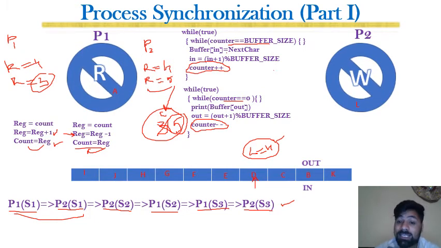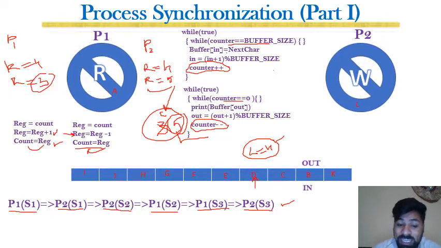Why? Because the producer has produced a character but the consumer has consumed a character. Now it tells us that there are 5 characters in the buffer. This final conclusion tells us that there are 5 characters in the buffer, but actually there are 4, because even though previously there were 4 characters, one character was generated, it becomes 5, but another character is consumed, then it again becomes 4. So this is a false result. This is not true.